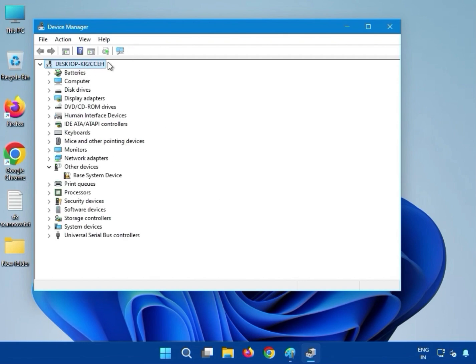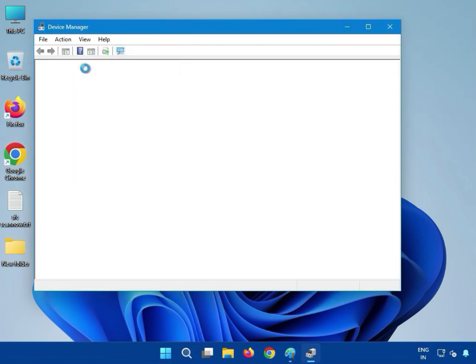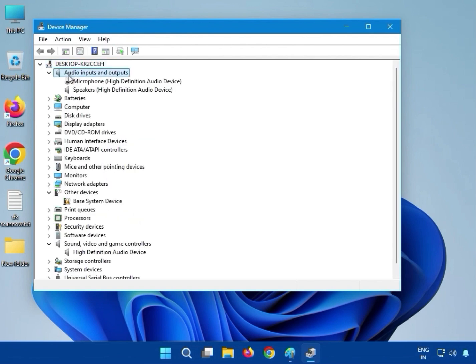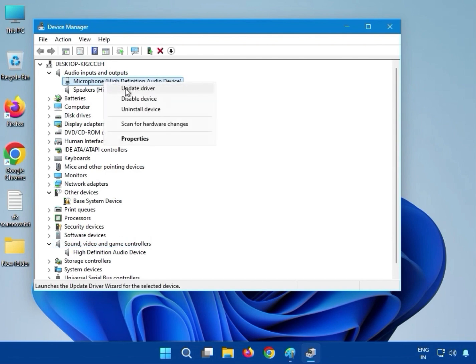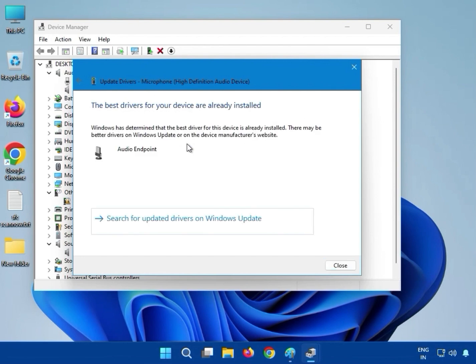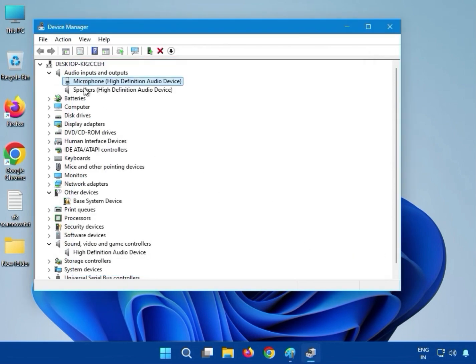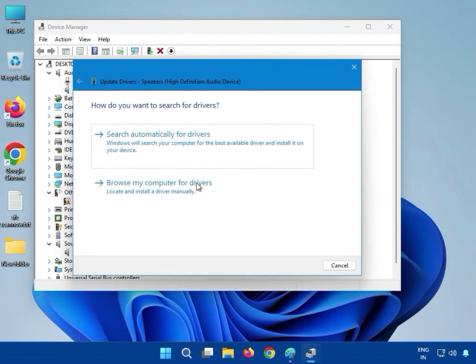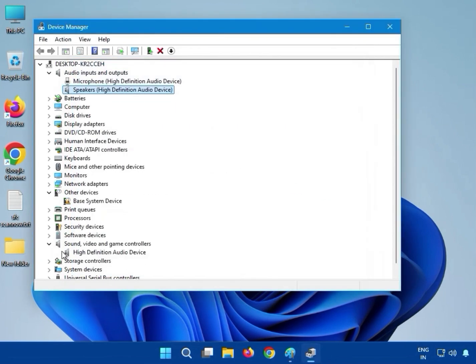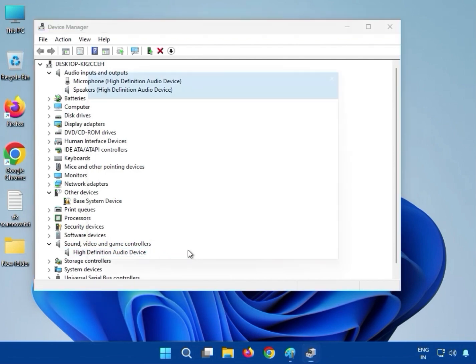Okay, after that guys, you have to click here, scan for hardware changes. This is the last icon. Just single click, it will detect automatically. It's audio, input, output and sound also there. After that guys, select the microphone, right click, update driver and then click search automatically. Complete, do that same as for the speaker. Then close, and same for high definition.